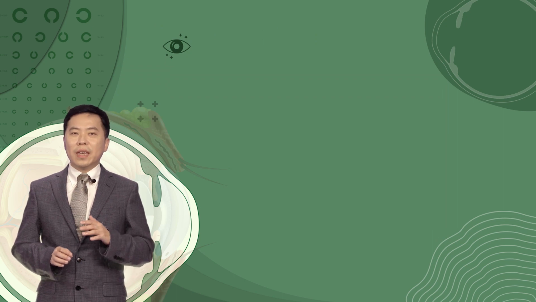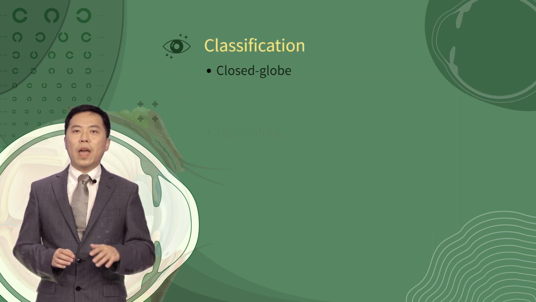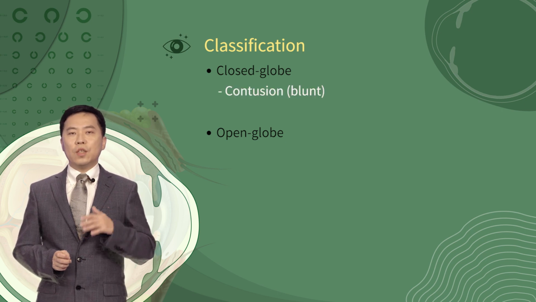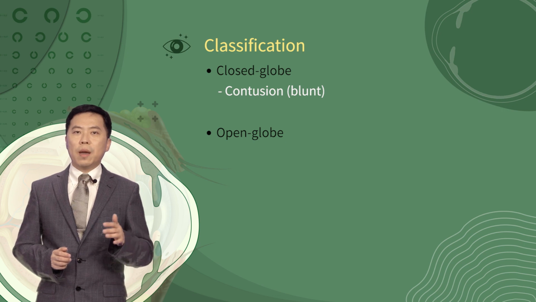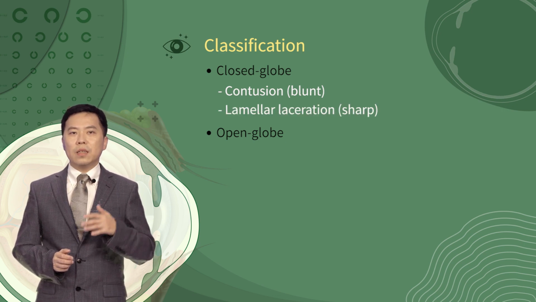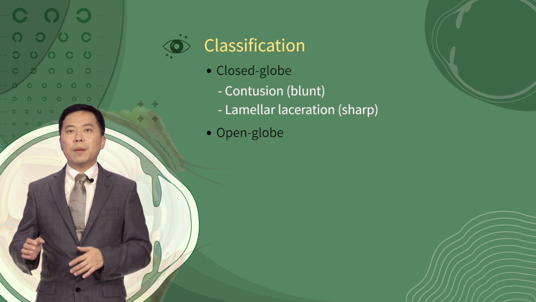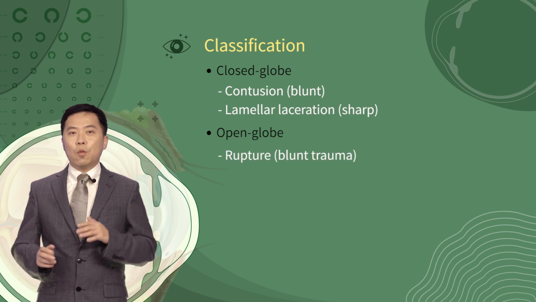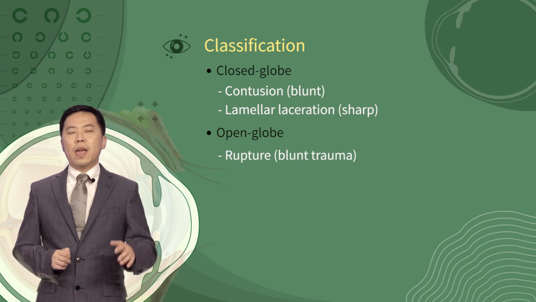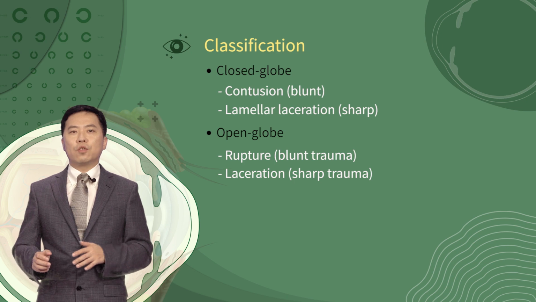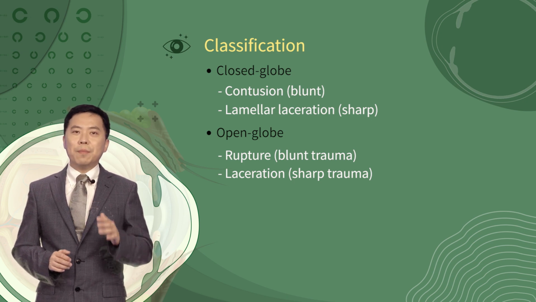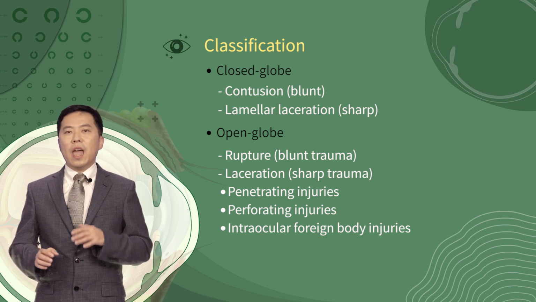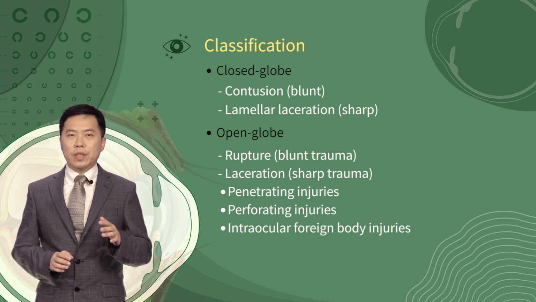Mechanical ocular trauma can be classified as closed globe and open globe. Closed globe injury is further divided into contusion, which is caused by blunt trauma, and lamellar laceration, which is inflicted by sharp objects. Open globe trauma also has two types: rupture due to blunt trauma and laceration resulting from sharp injuries. Laceration can be further categorized into penetrating, perforating, and intraocular foreign body injuries.